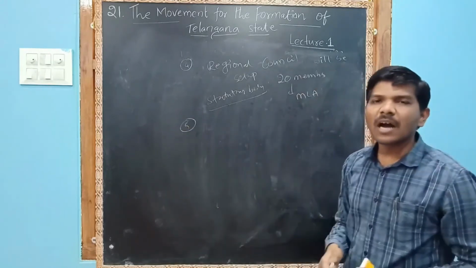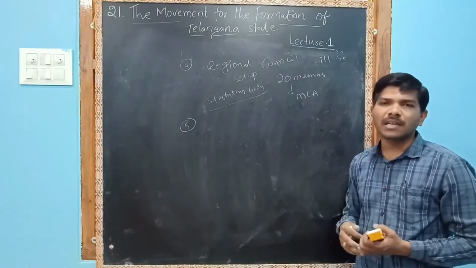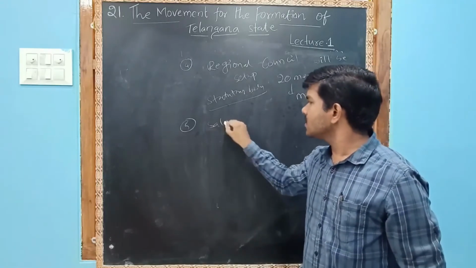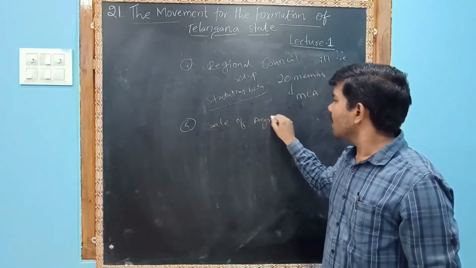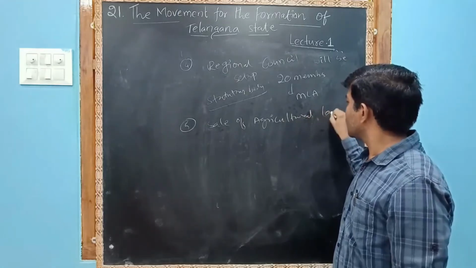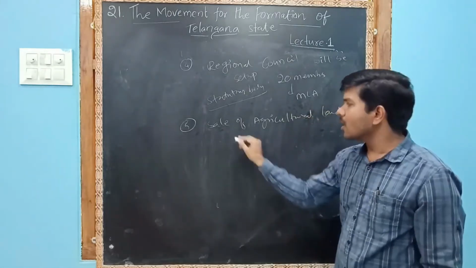Next step, agricultural land. Sale of agricultural land will be controlled by the regional council.